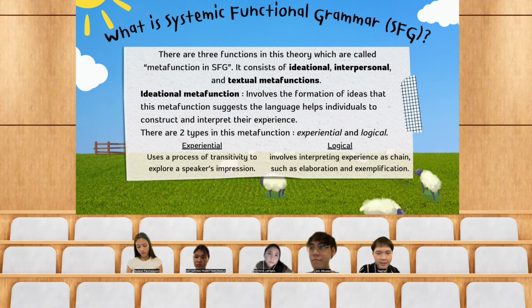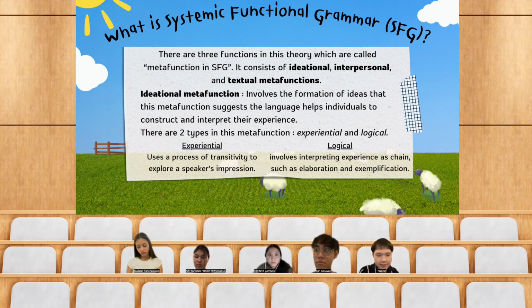There are 3 functions in this theory, which are called metafunctions in SFG. It consists of ideational, interpersonal, and textual metafunctions. The ideational metafunction involves the formation of ideas. This metafunction suggests that language helps individuals to construct and interpret their experience.